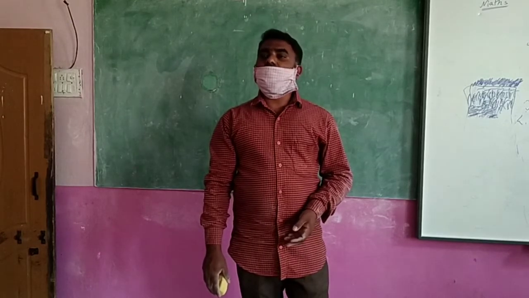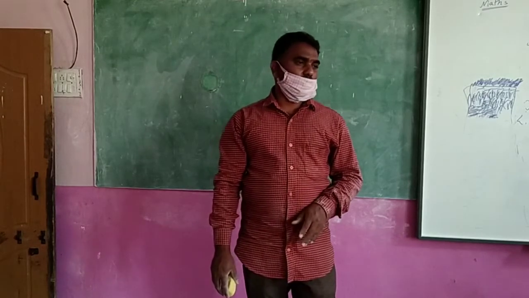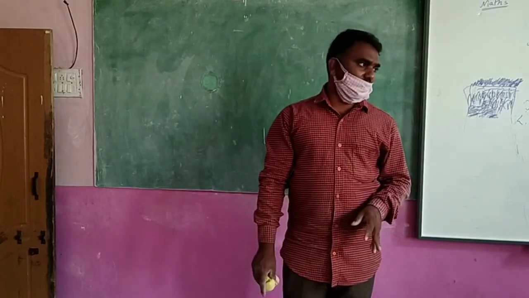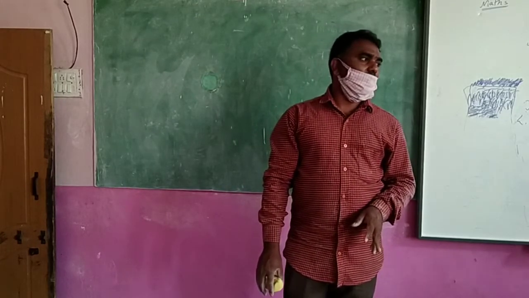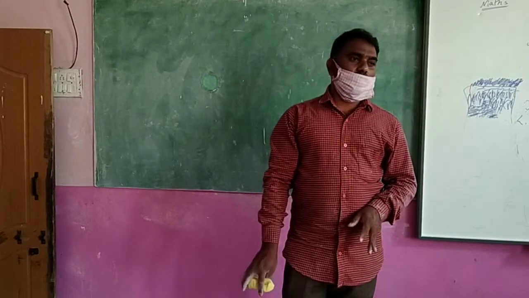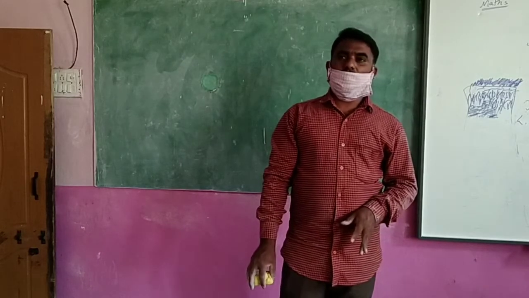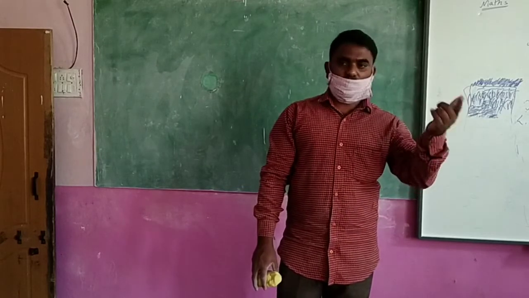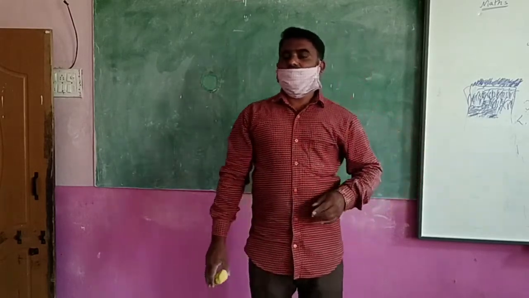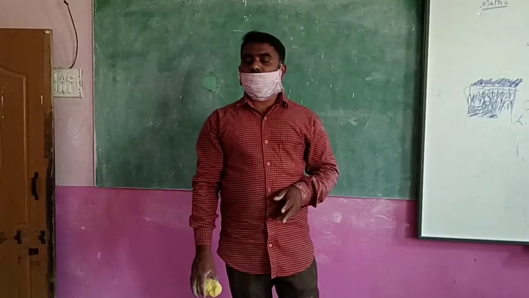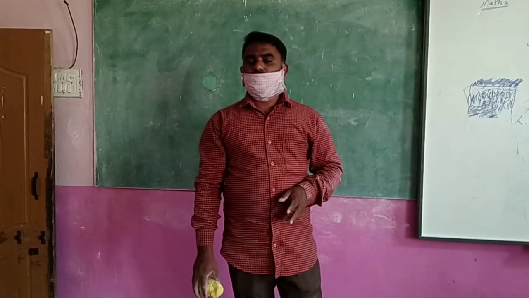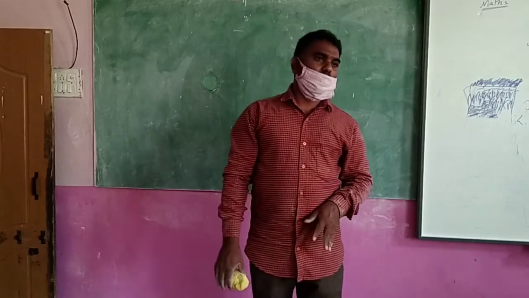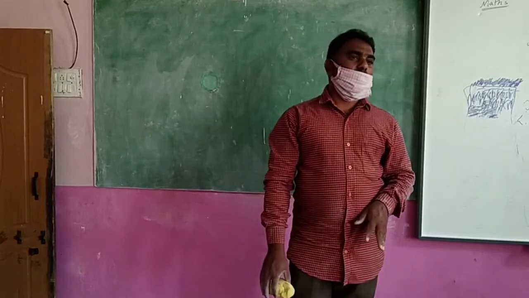So for counting we are using the numbers. When you are counting you are saying 1, 2, 3, 4, 5, 6 like that. So I have asked a question to you. So Yashwant, how many brothers do you have? 1. He counted himself and he said the answer. So Dina, how many fingers do you have? 10. So you counted your fingers and you said. Okay. Is it or not?